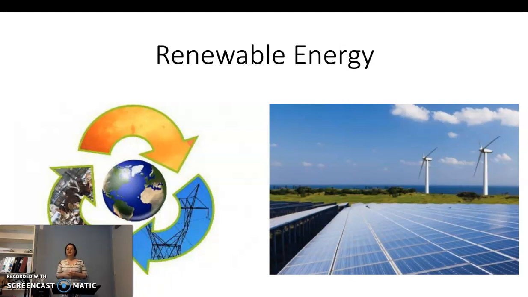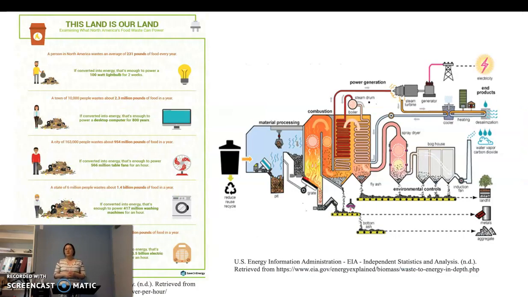The second solution is that waste can be used as a daily energy source. Methane is 28 to 36 times as warming as carbon dioxide, so it is really important to reduce the methane concentration in the atmosphere.